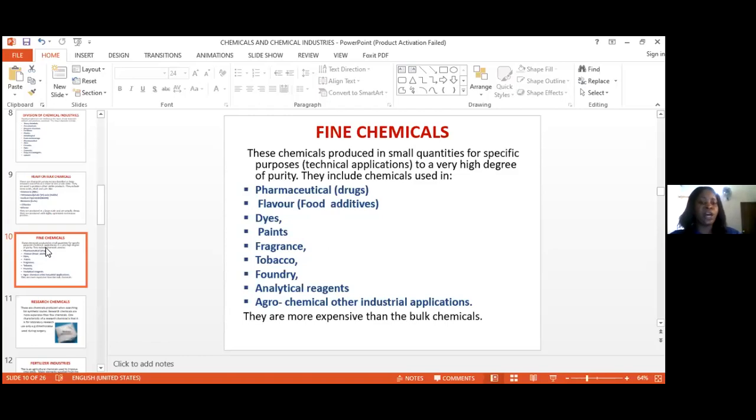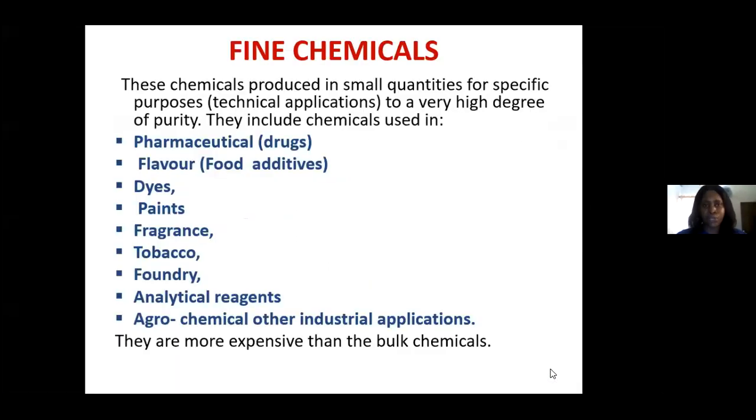And then we also have the agrochemical and also other industrial applications. So they are more expensive than the bulk chemicals because they are already in their full level of purity. Okay, so that is what the fine chemicals are.